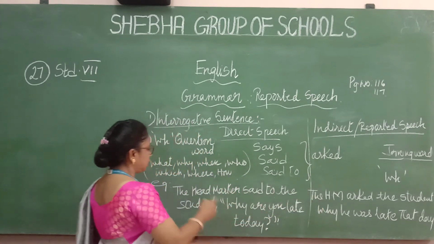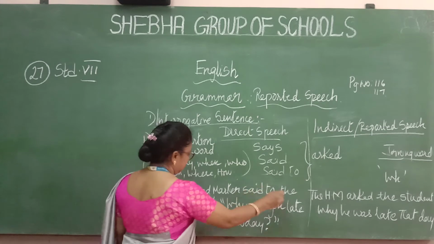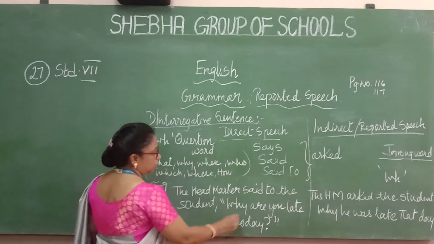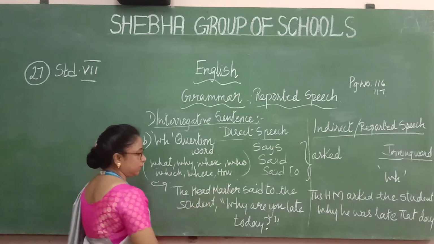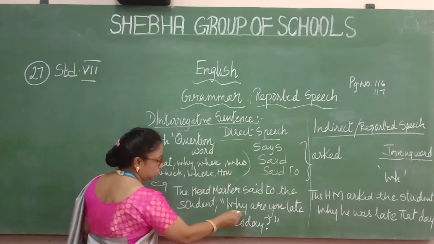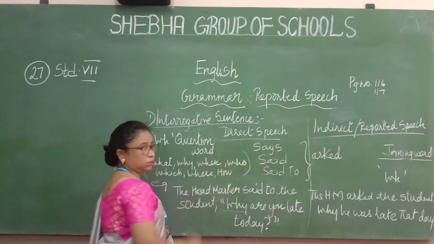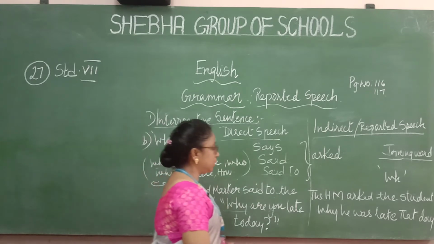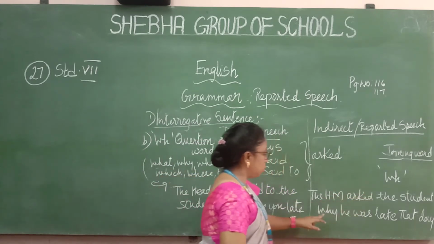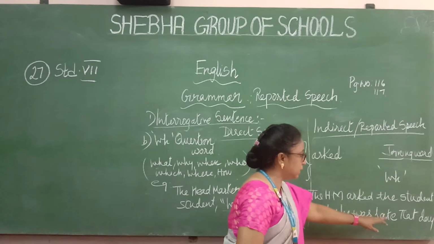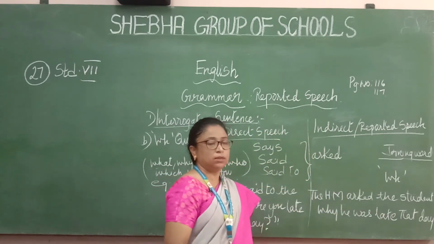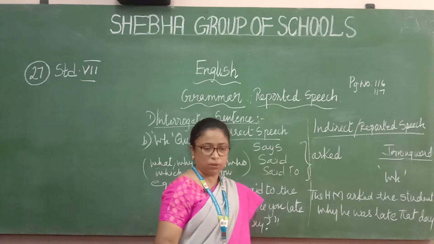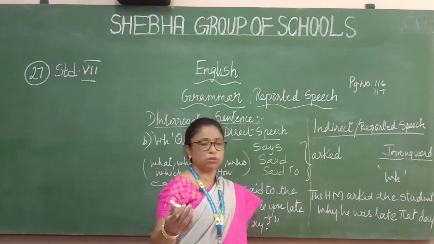Let's see. The headmaster said to the student, comma, open quotes, why are you late today? Now see, the joining word is going to be this only, same thing. Now I change it to indirect speech. The headmaster asked the student why he was late that day. See, today will change to that day. Tomorrow, the next day. Even the changing words, I will be giving to you in your group.